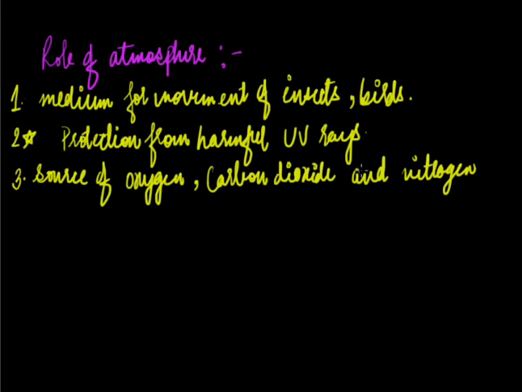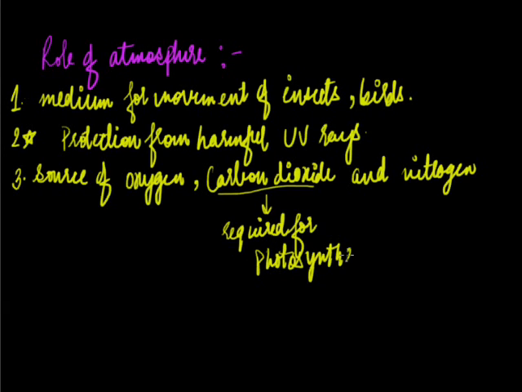So we are taking these gases. We take oxygen for breathing and carbon dioxide, as you all know, is required for photosynthesis. So the plants are getting CO2 from the atmosphere, and we are also getting oxygen from the atmosphere for respiration. Okay.